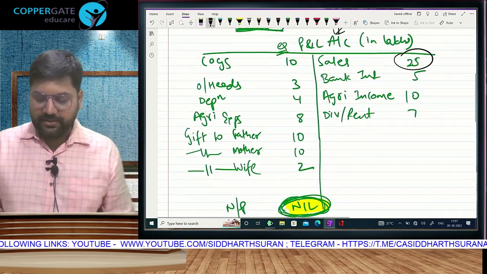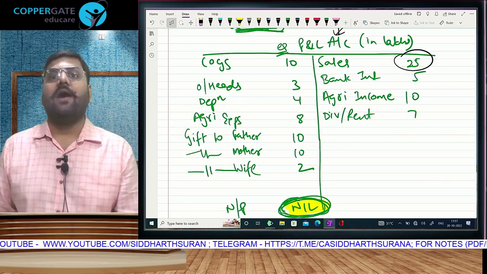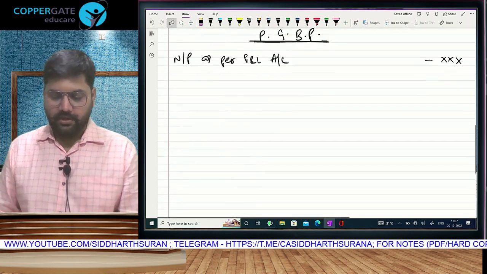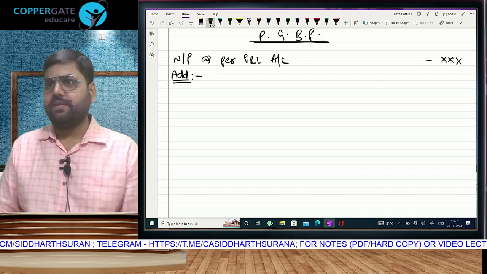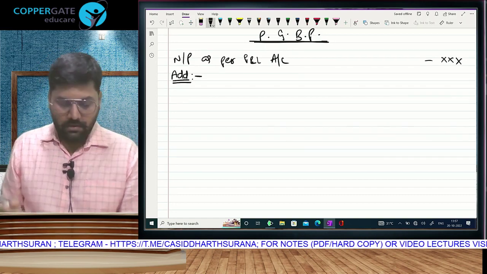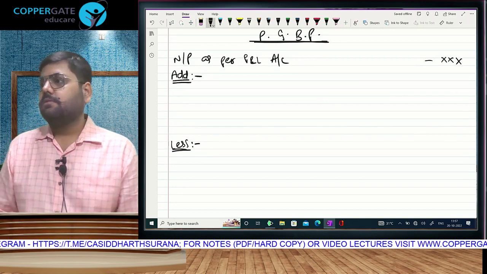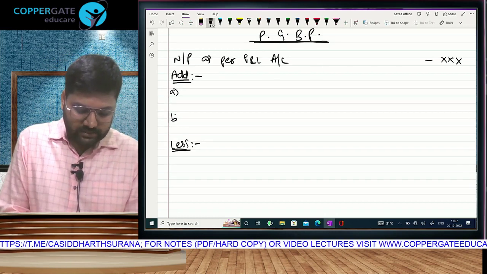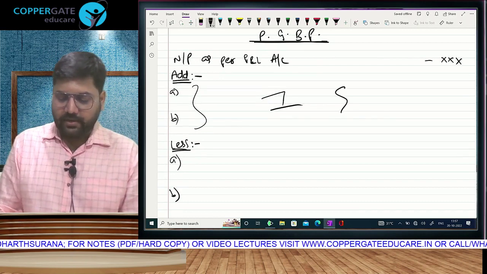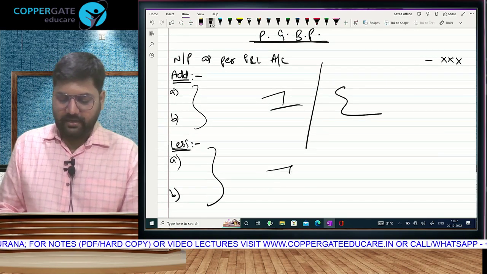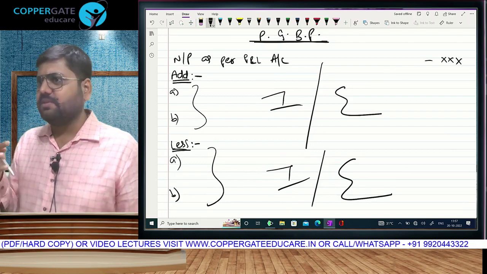And now we know that this profit and loss account will have 4 types of mistakes, and PGBP is about rectifying those mistakes. What are those mistakes? 2 mistakes will be rectified by making an add side in our computation, and 2 mistakes will be rectified by making a less side. So on add side there are 2 points, on the less side there are 2 points. Add side, one is related to income, one is related to expense. Less side, one is related to income, one is related to expense. Plus understand the whole background. Copycats. First understand the whole background.